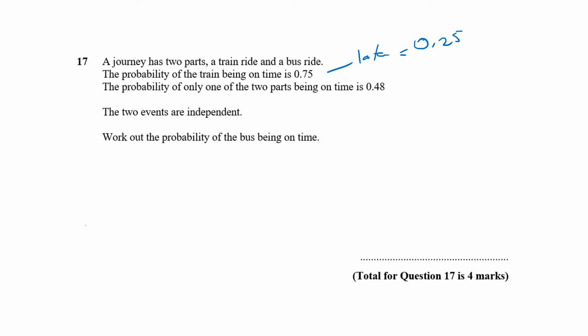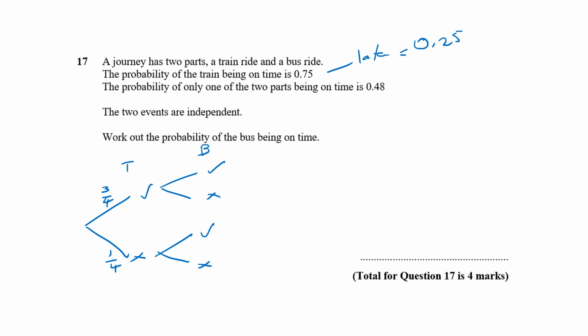So if you think about this in terms of different paths or options, we're going to do a probability tree. So if you think about it as the train ride and then the bus ride, the train ride or the bus ride can be on time or not on time, on time, not. Okay. So the probability of the train being on time was 0.75. Now, I don't like to use decimals on probability trees, so I'm going to change that to 3/4. Probability of the train being late, therefore, is 1/4.